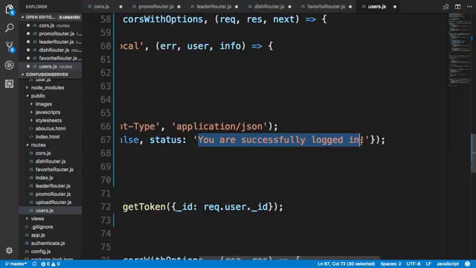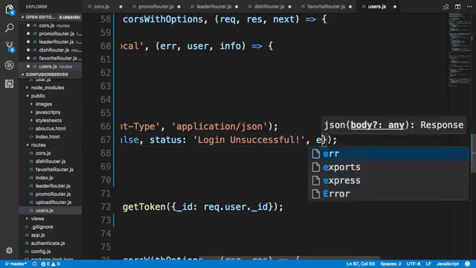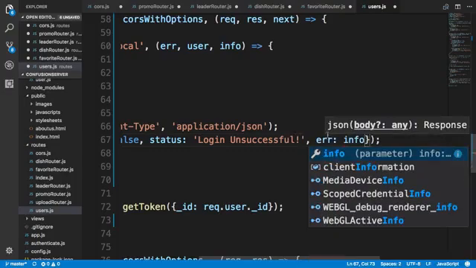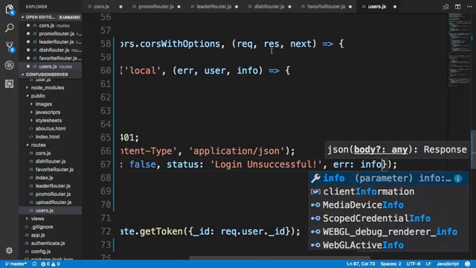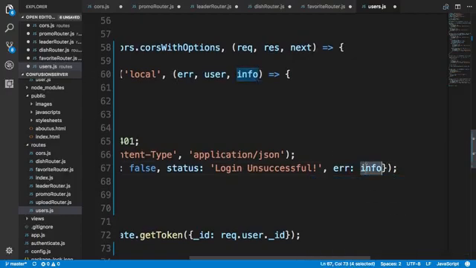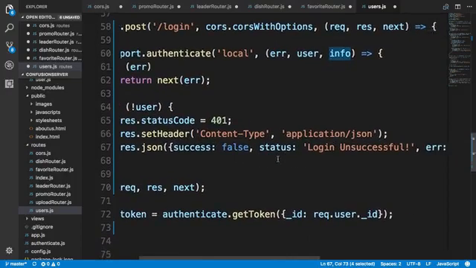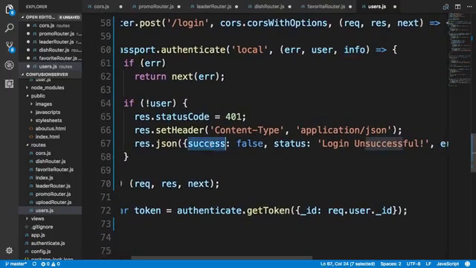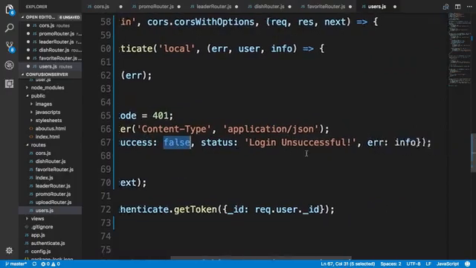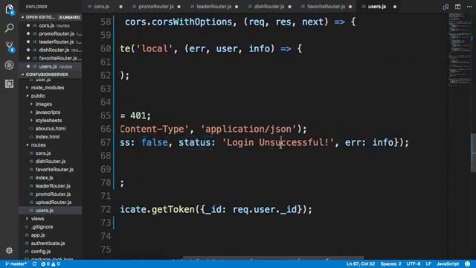So here we'll say login unsuccessful, and then the third information we'll pass this info, that object that we received here, as the third part in the reply message that we send back from our server here. So the success flag will be set to false, the status will be set to login unsuccessful, and the error information that is passed in the info will be passed back.